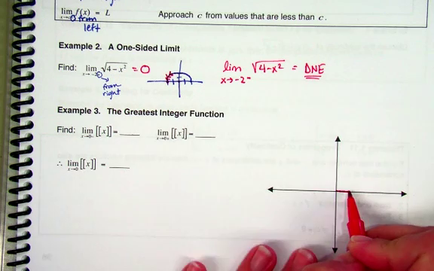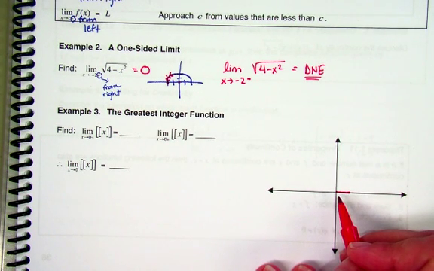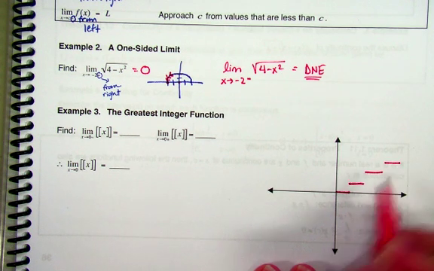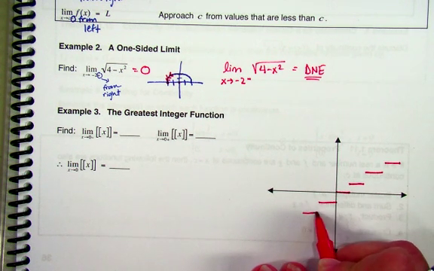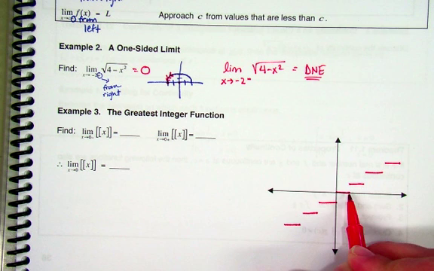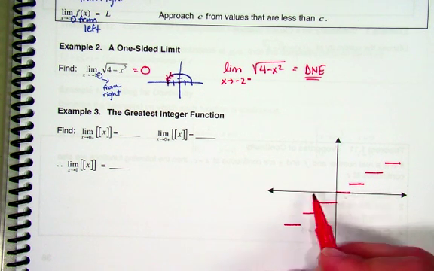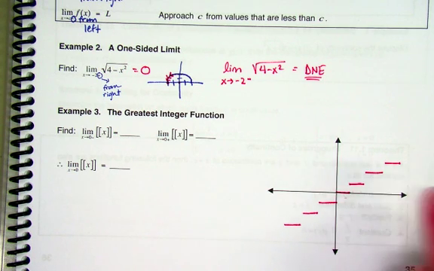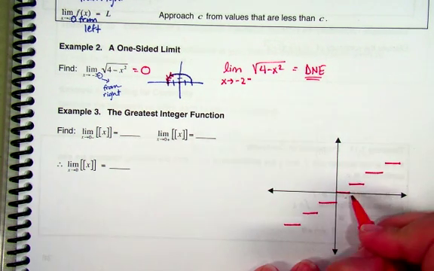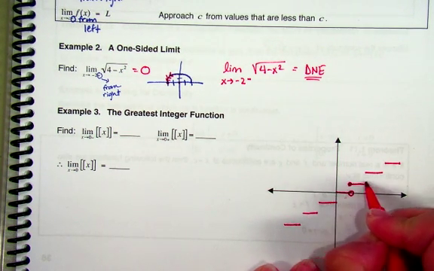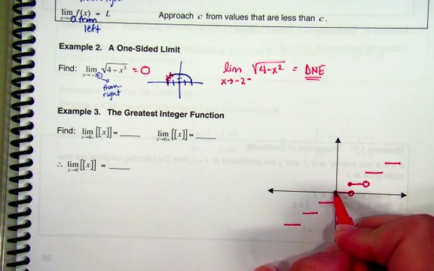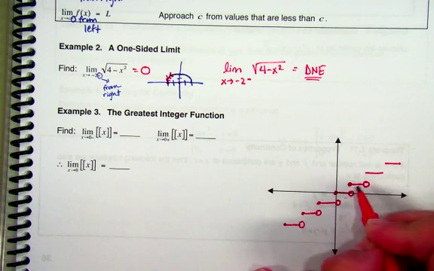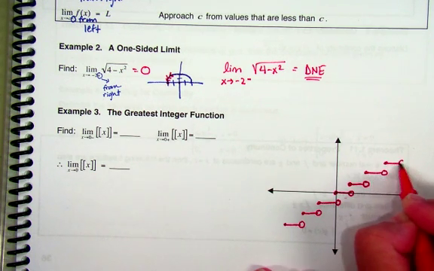Open on the left, close on the right. Open on the right, close on the left. I always forget. Help me out. But which ones are open, which ones closed? Because one of them's open. Let me think about this. At 1, you want the greatest integer that is not greater than 1. There you go. Is that right? I think so. Somebody check my answer key. I think it's right.